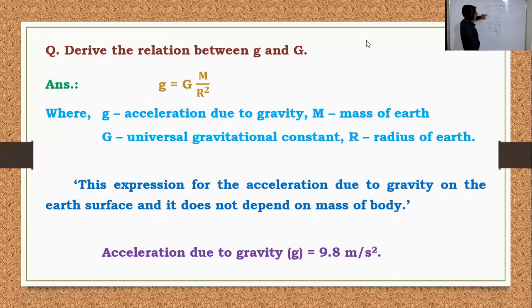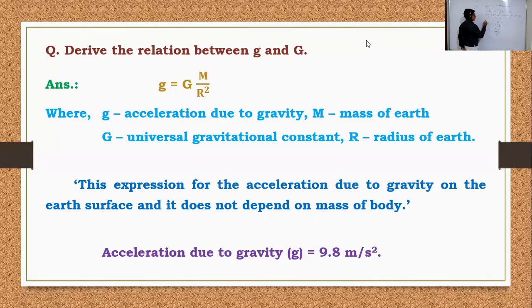Equation 1 here. Again, this is according to Newton's second law of motion. What is Newton's second law of motion? Force is equal to mass into acceleration. But here acceleration is the acceleration due to gravity. Why? Because the object is falling on the Earth surface. So we can write small g instead of a. So F is equal to m into g.